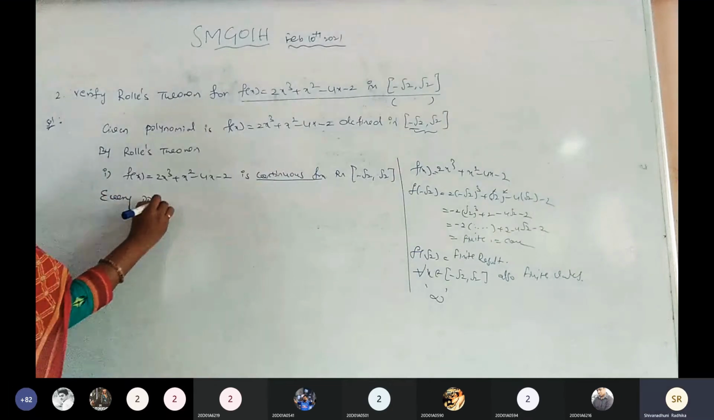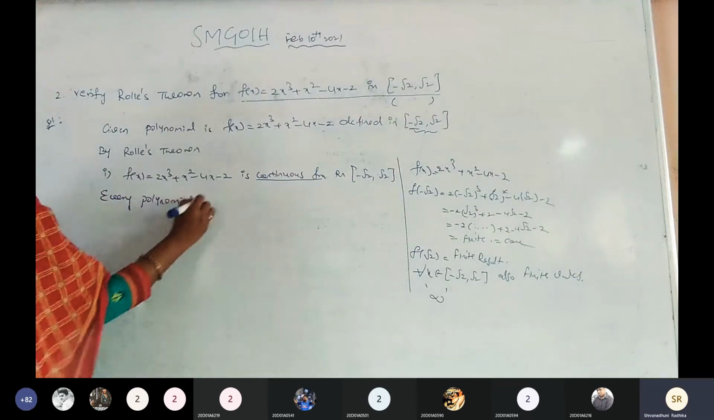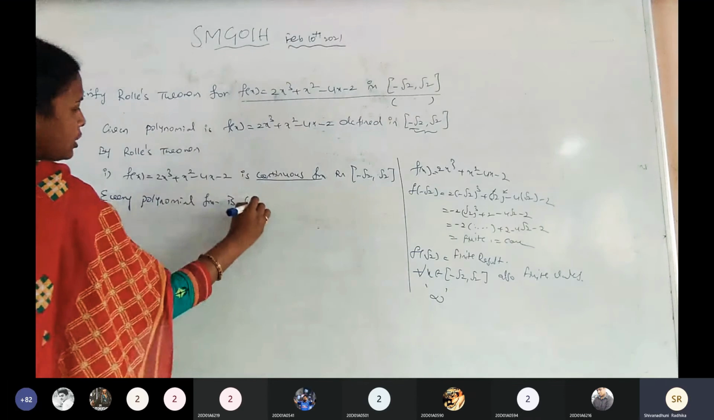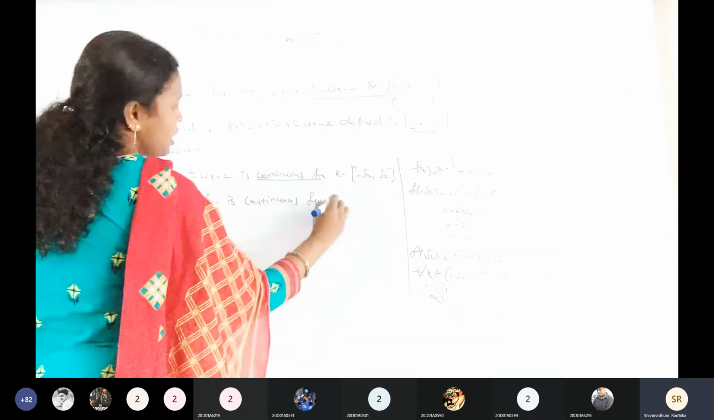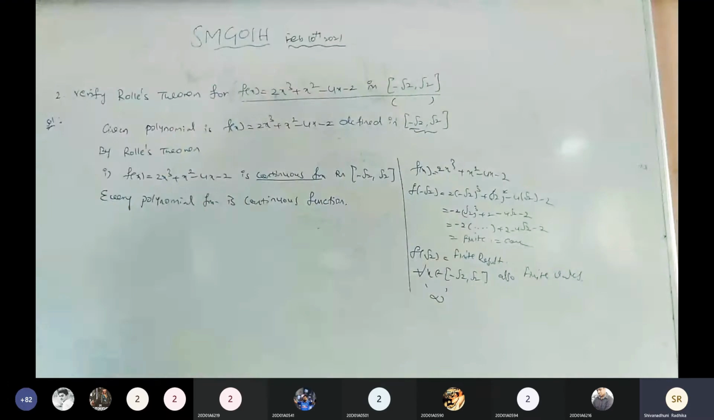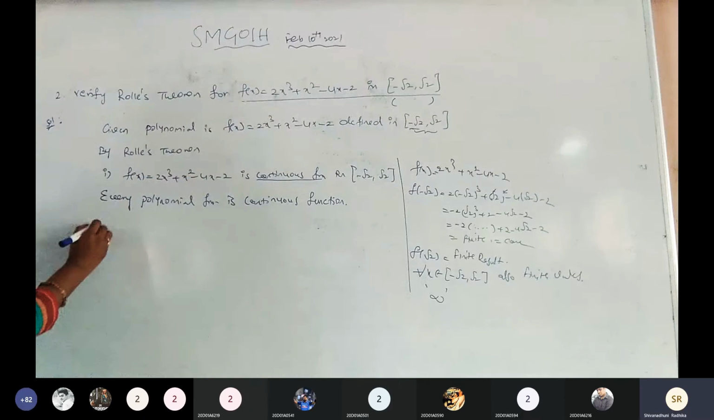Every polynomial function is a continuous function without the denominator. So blindly you can write, but if every polynomial function is a continuous function, right? Now the first condition is satisfied. Then go for the second one. What is the second one?